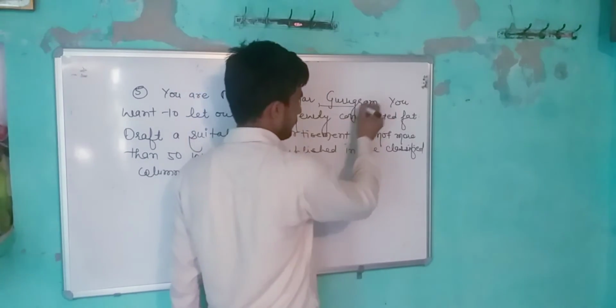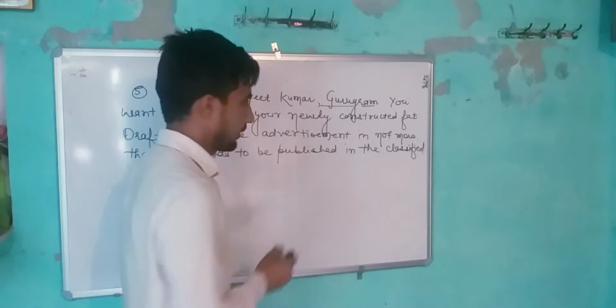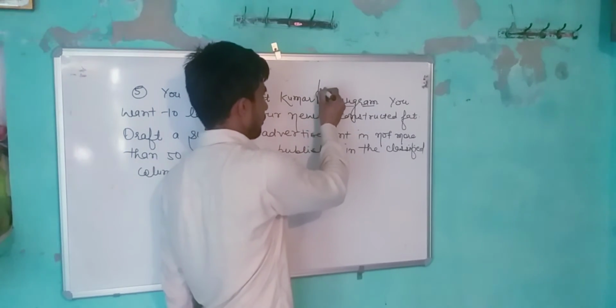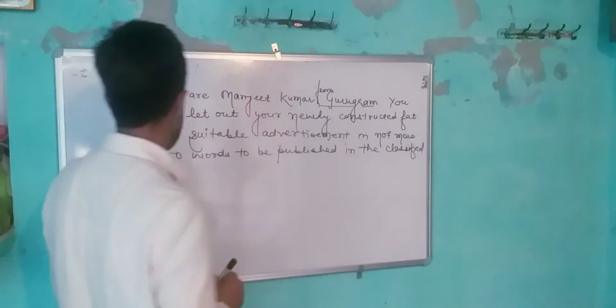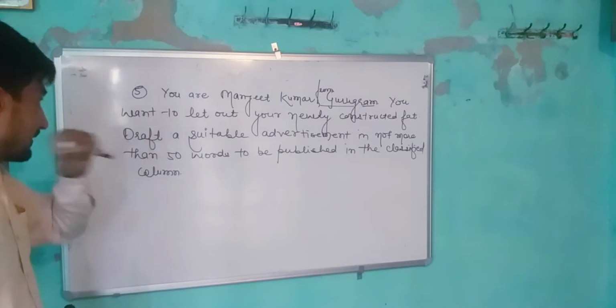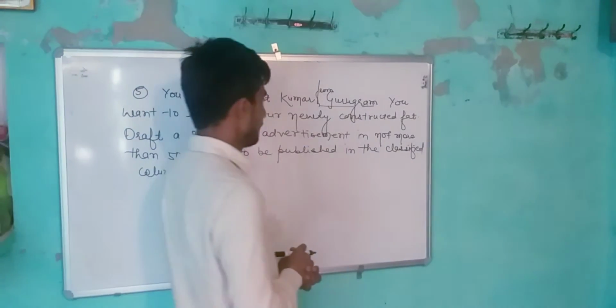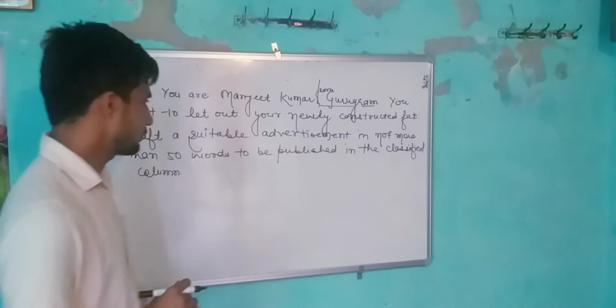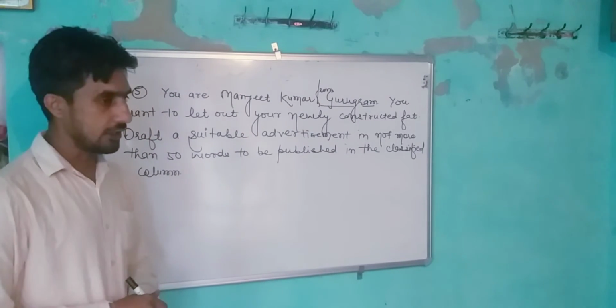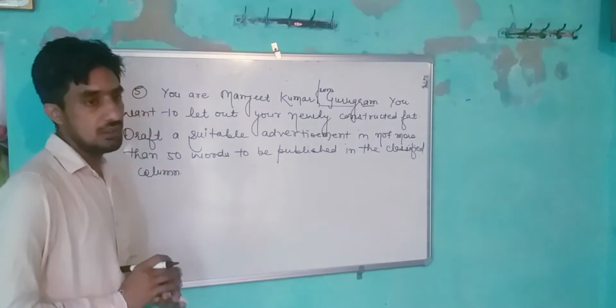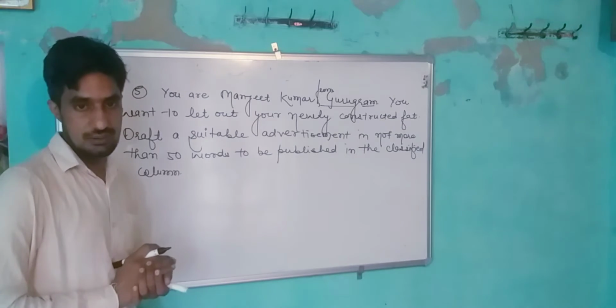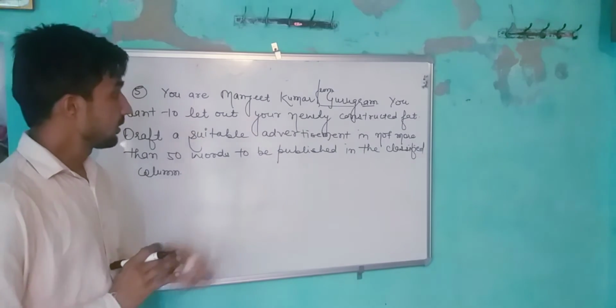In a direct way, you can also write Gurugram. You are Manjeet Kumar from Gurugram. You want to let out your newly constructed flat. Draft a suitable advertisement in not more than 50 words to be published in the classified column. This is how you will get an advertisement in the exam.